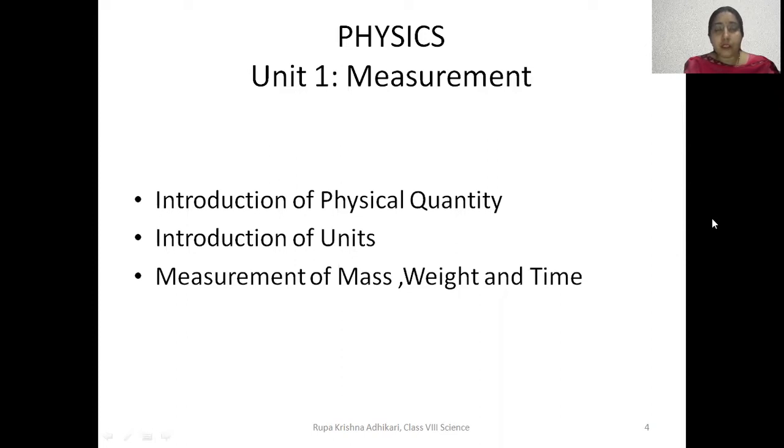You may have heard about this term. Here, introduction of physical quantity, introduction of units required, measurement of mass, weight, and time. These are the three topics. After learning this chapter, you should be able to define all these.